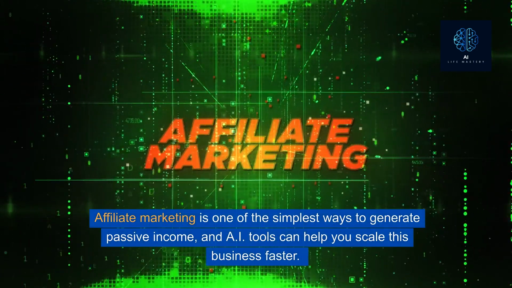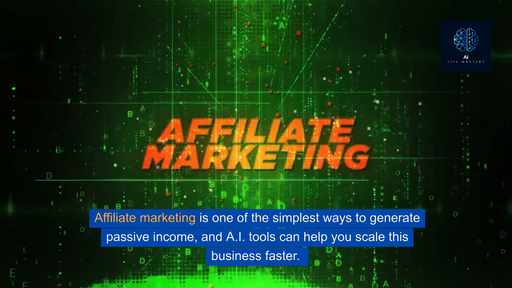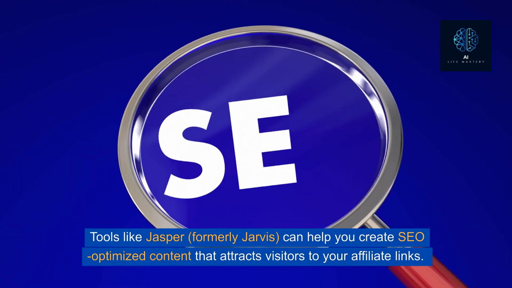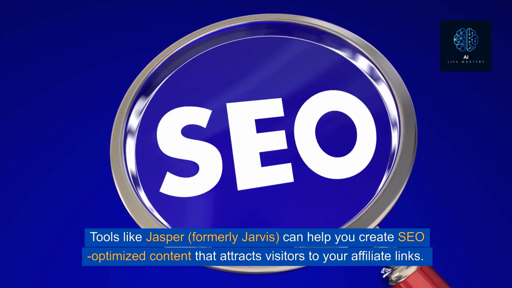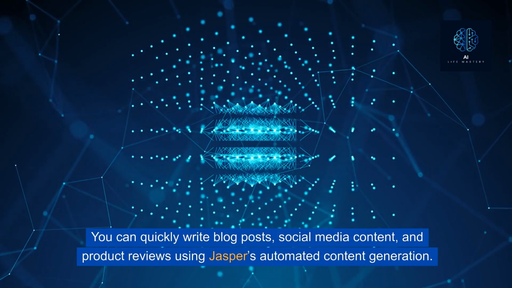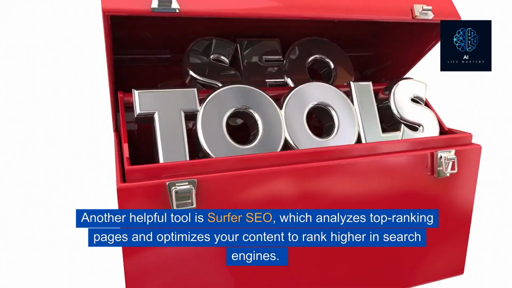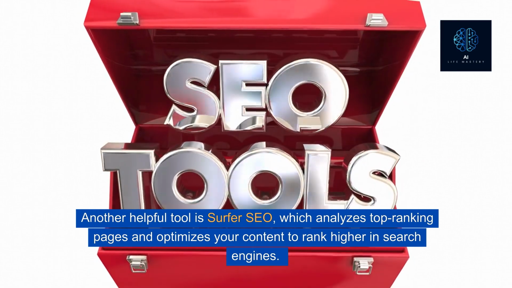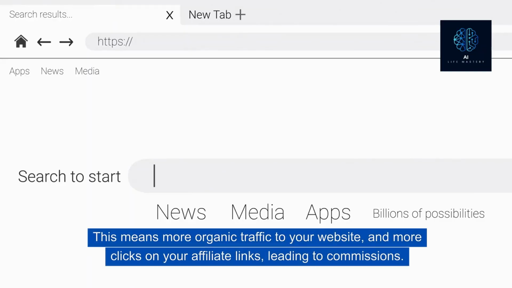Affiliate marketing is one of the simplest ways to generate passive income, and AI tools can help you scale this business faster. Tools like Jasper, formerly Jarvis, can help you create SEO-optimized content that attracts visitors to your affiliate links. You can quickly write blog posts, social media content, and product reviews using Jasper's automated content generation. Another helpful tool is Surf for SEO, which analyzes top-ranking pages and optimizes your content to rank higher in search engines. This means more organic traffic to your website, and more clicks on your affiliate links, leading to commissions.